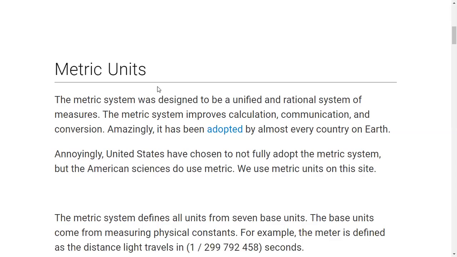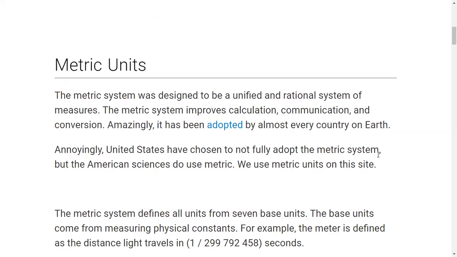So we can say that the metric system of units is nowadays being used worldwide. The United States has chosen not to fully adopt the metric system, but American sciences do use metric, and we use metric units on this site.